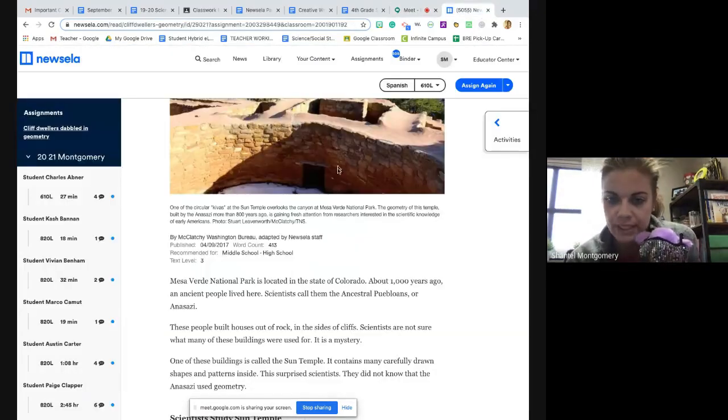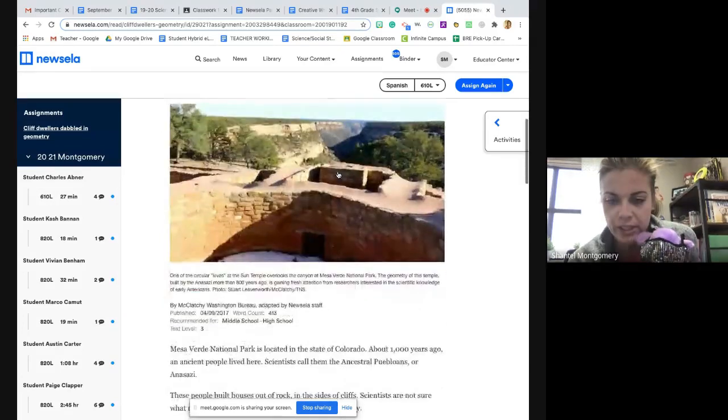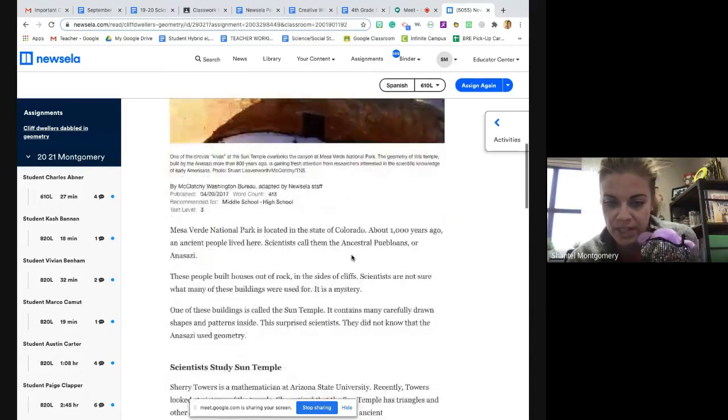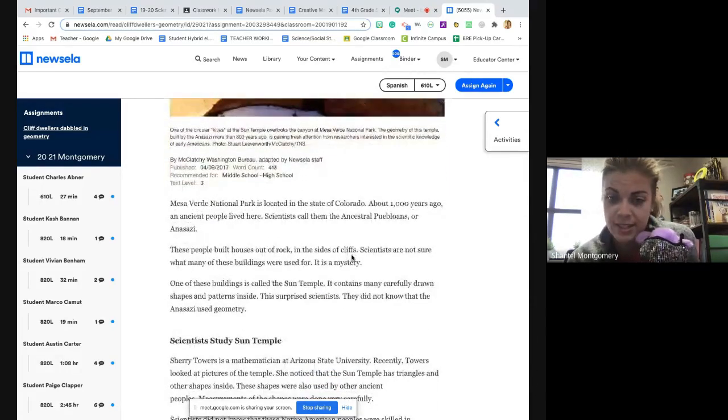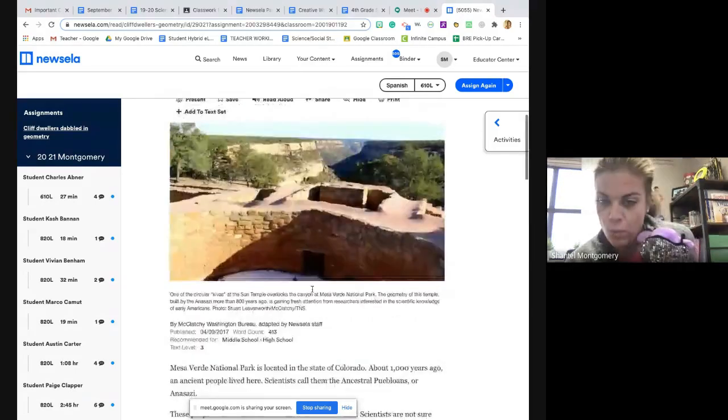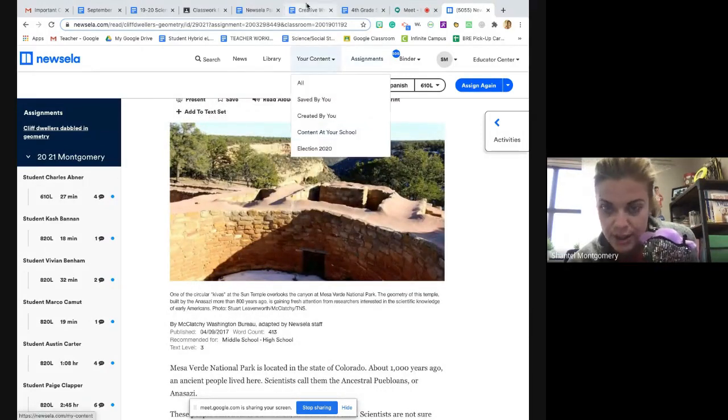So this is the article I'm talking about, Cliff Dwellers Dabble with Geometry. It's kind of a tongue twister. And I hope you found it interesting. I think it's really cool because this is actually in Colorado, and you can even go there and see what people from long ago used to live in. I hope you found that article interesting.